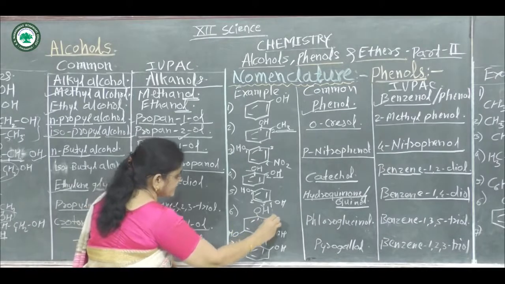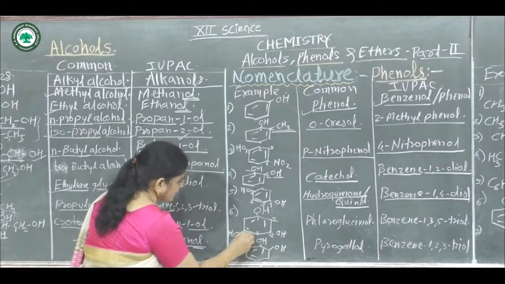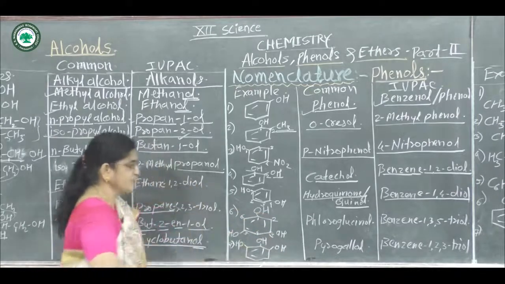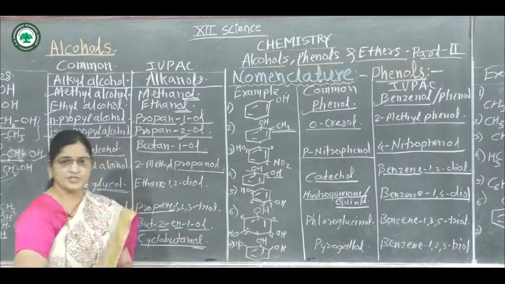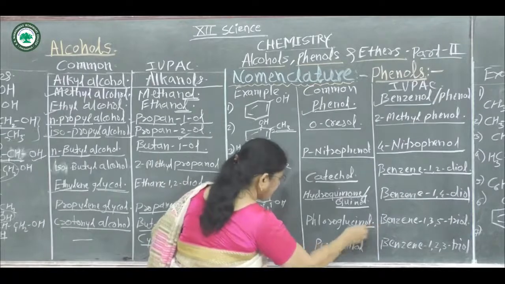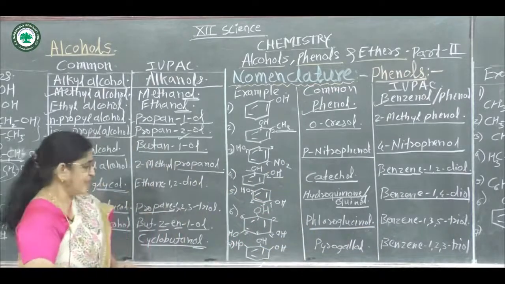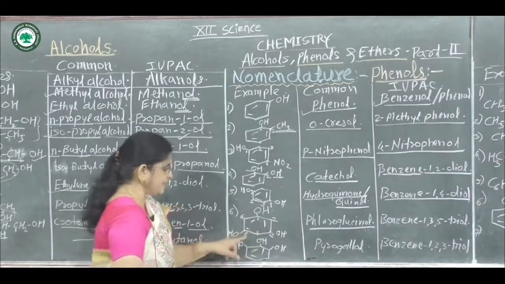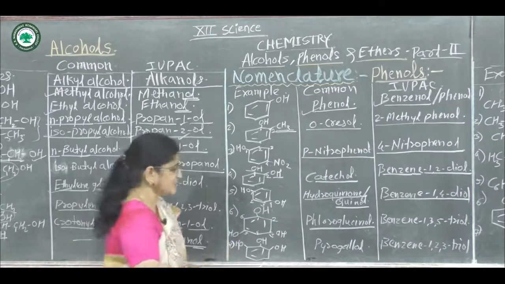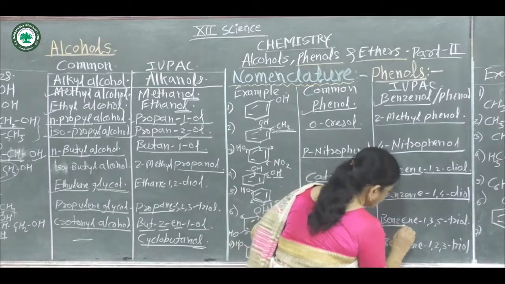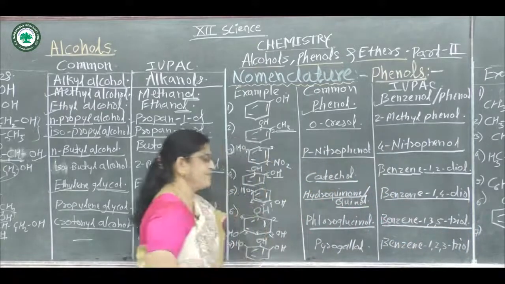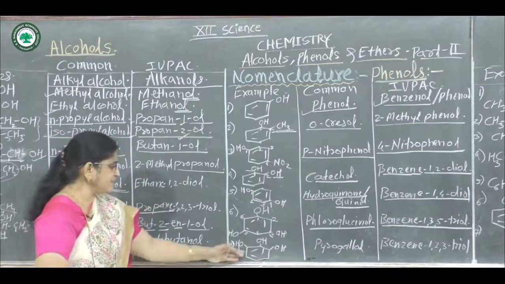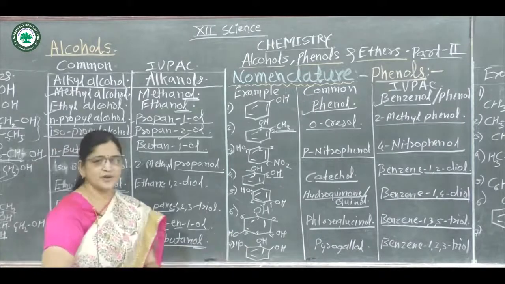The next example, in this example there are 3 hydroxy groups. Suppose this is carbon number 1st, 2nd, 3rd, 4th, 5th and 6th. Hydroxy groups at the 1st, 3rd and 5th positions. Hence the common name of this compound is phloroglucinol, and in the IUPAC system write the numbers of these hydroxy groups, that is 1st, 3rd and 5th, which are attached to the benzene nucleus, hence the name of this compound becomes benzene-1,3,5-triol.